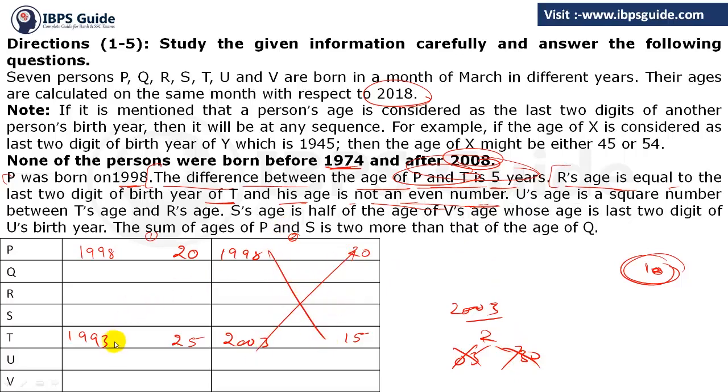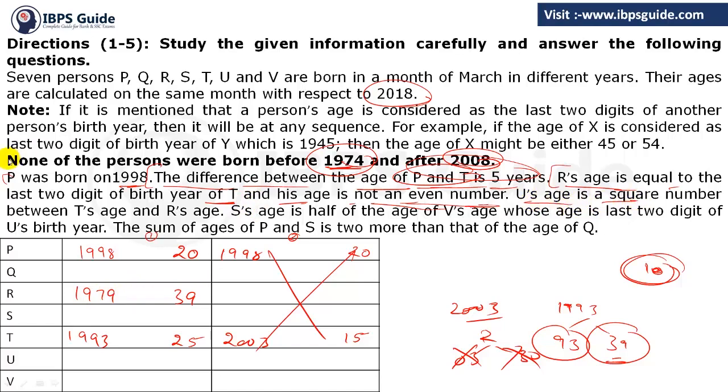Now see this one. The birth year of T is 1993. So the age can be 93 or 39. But 93 is not possible because no one can be born before 1974. So the age of R must be 39. So if the age of R is 39, the birth year will become 1979. Got these points?